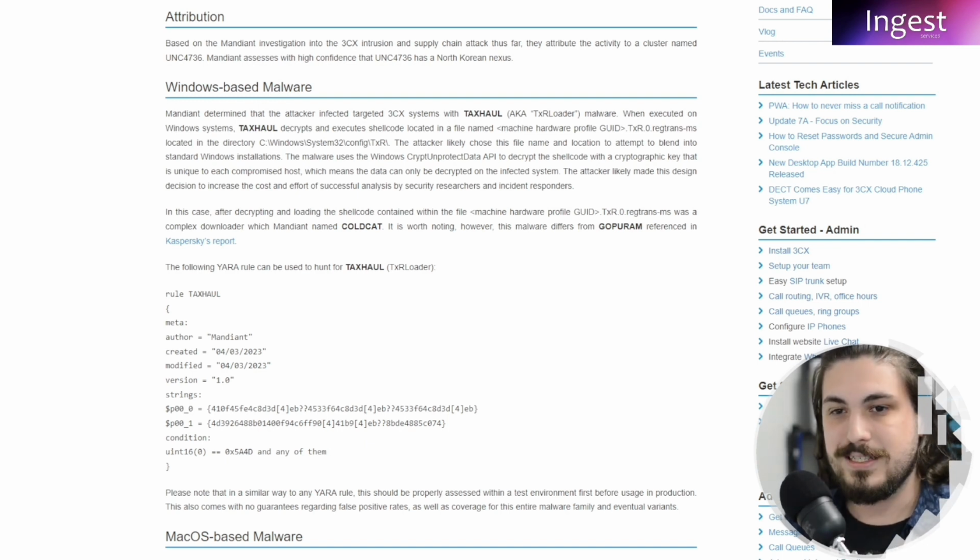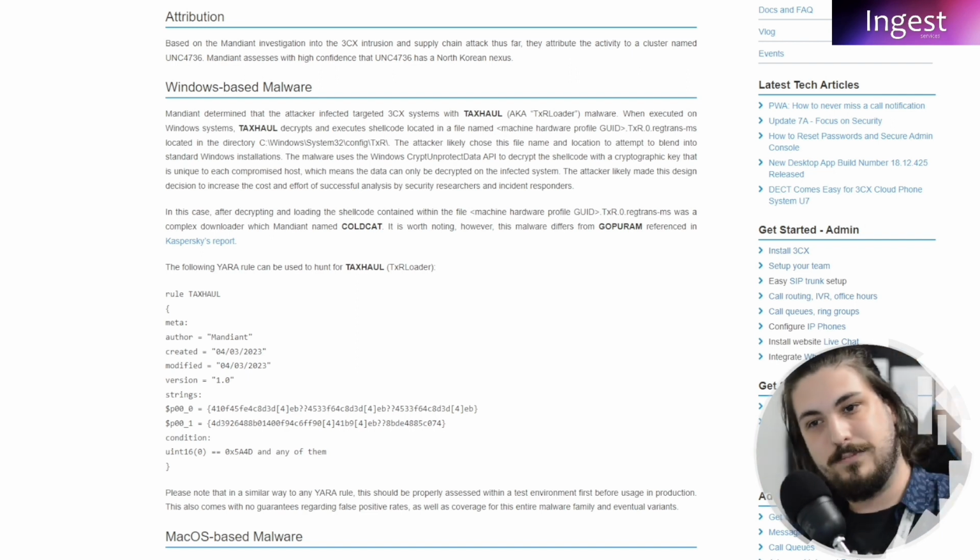So they'll have this attack come in through the TAXHAUL TxRLoader malware. It's going to obfuscate itself into a normal sort of Windows installation area. It's going to also encrypt itself to the machine so that decryption has to happen on the infected machine. It cannot happen like, here's the key, we can just put it on any single one.